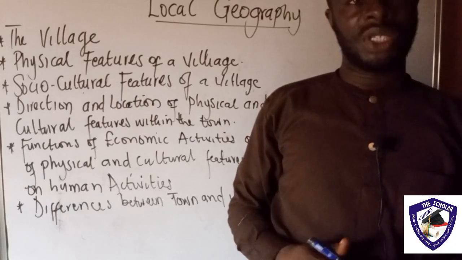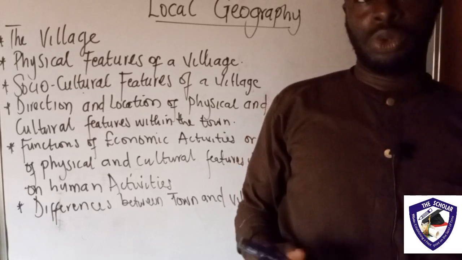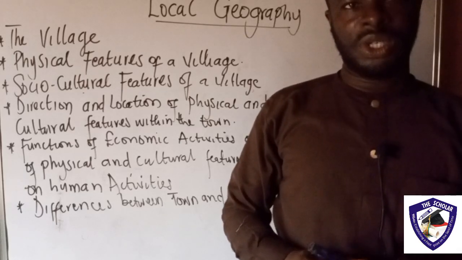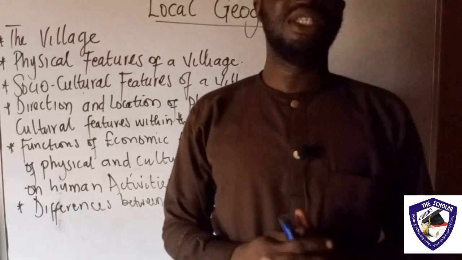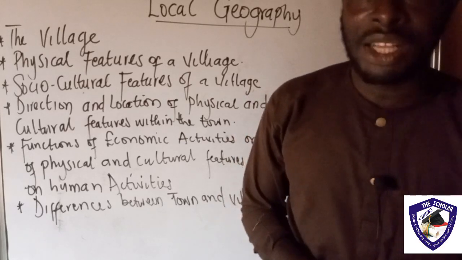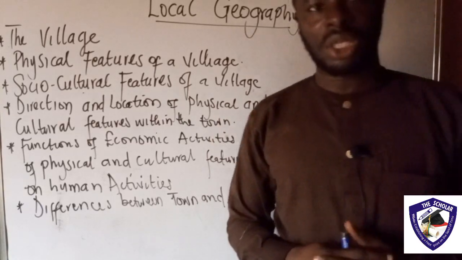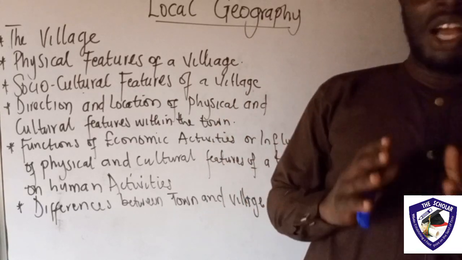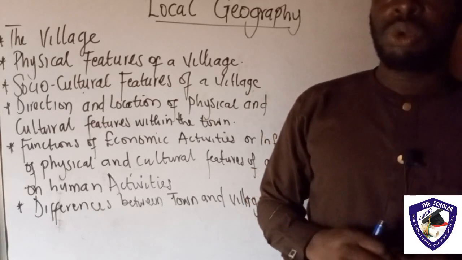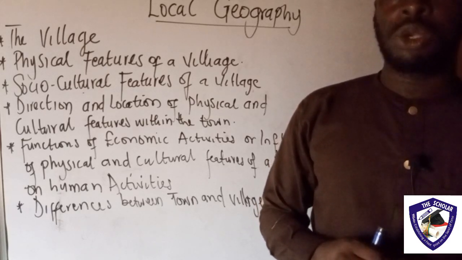We are going to be discussing local geography, and like I have told us, local geography involves the study of our immediate environment, and it involves the study of both physical and socio-cultural aspects of the society. So we have forms of local geography: the physical local geography, and the socio-cultural aspect of the local geography.